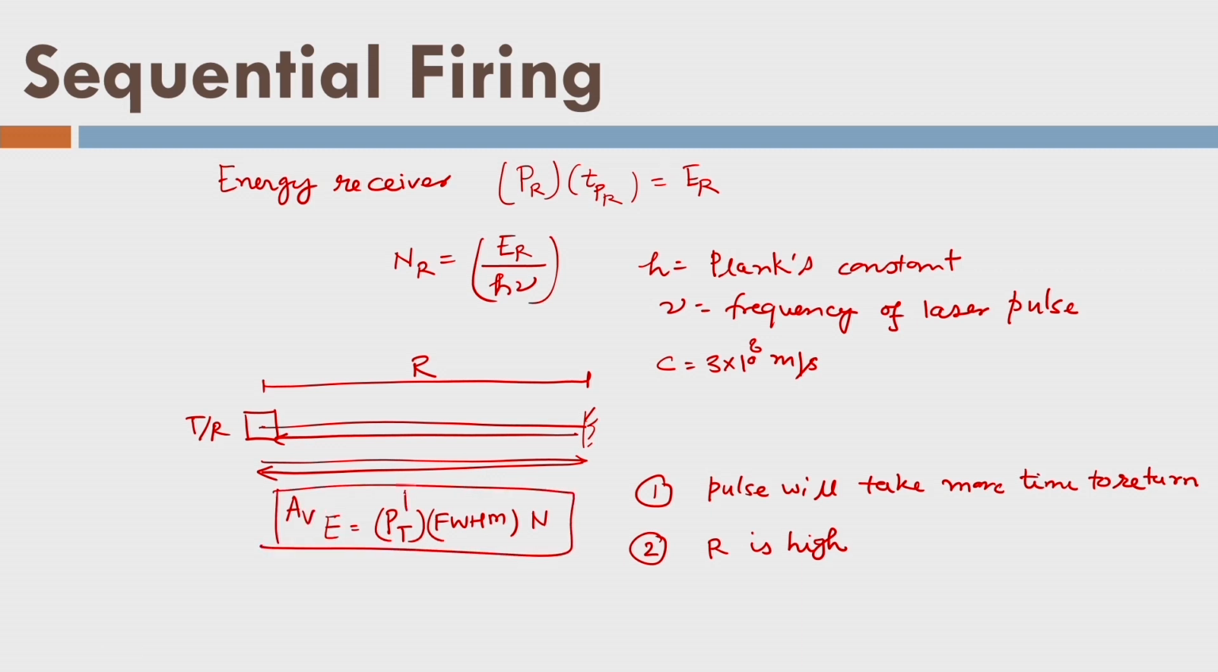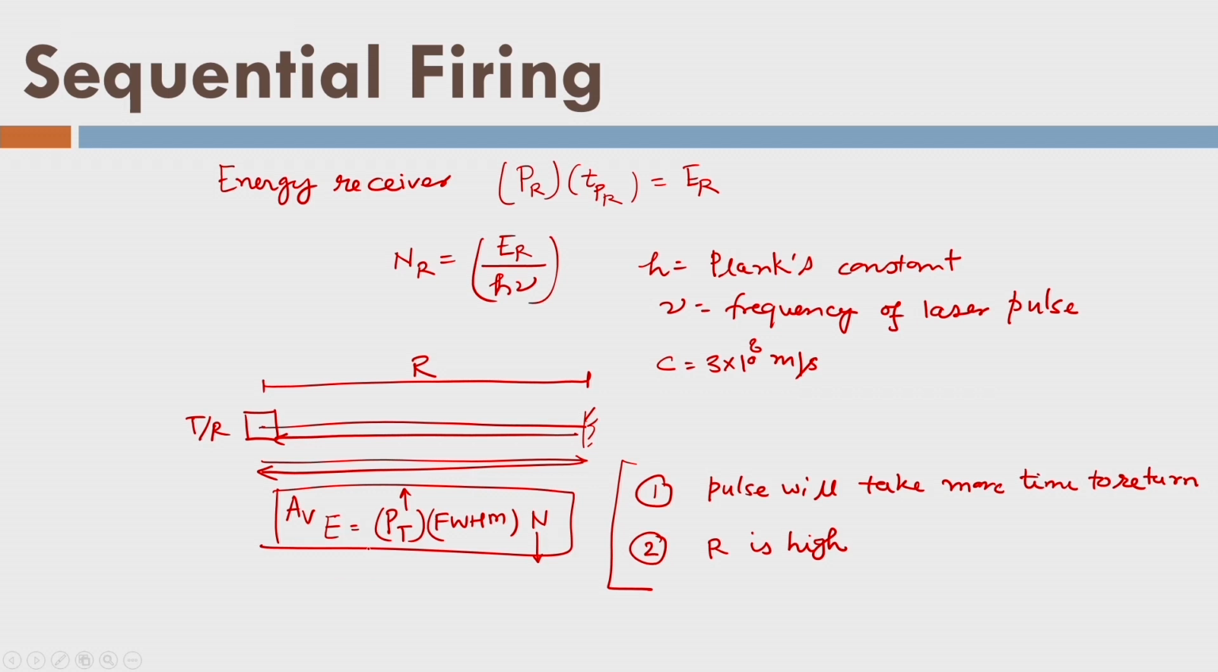So, the moment I increase the Pt, the number of pulses fired per second will be less, because I am firing fewer pulses, and automatically I will have fewer details. So, that is the concept we should understand.